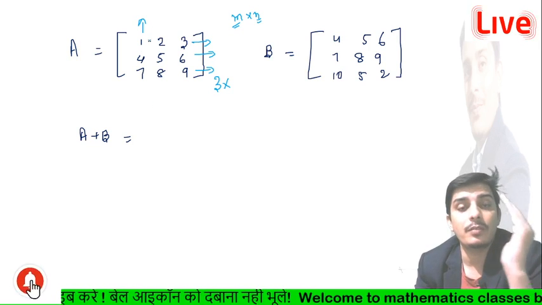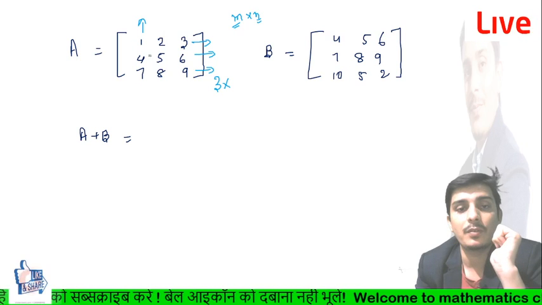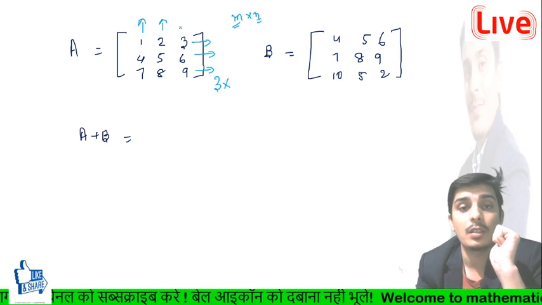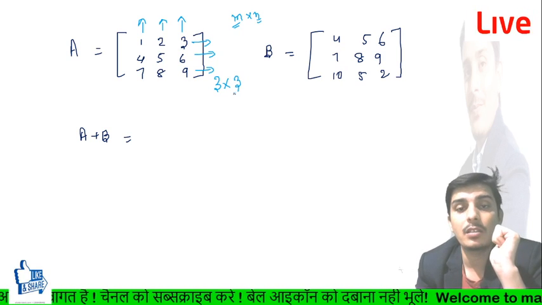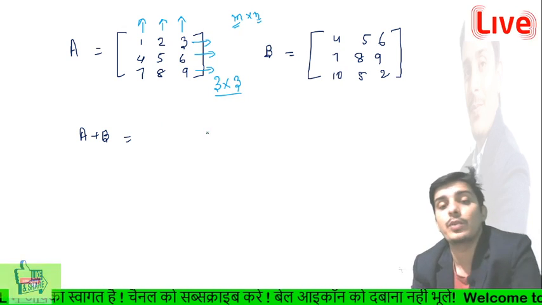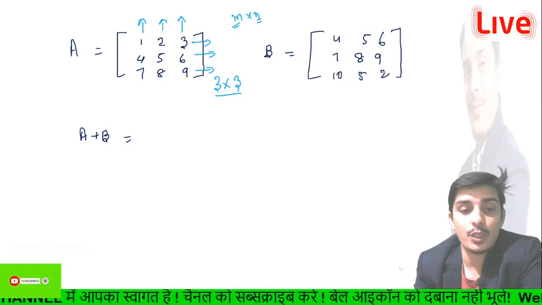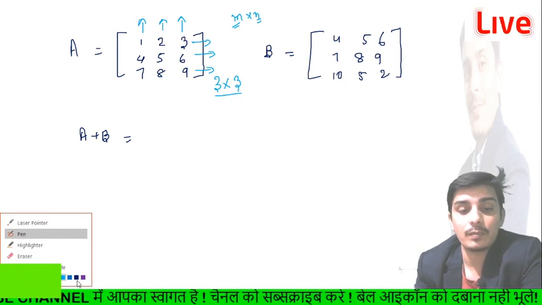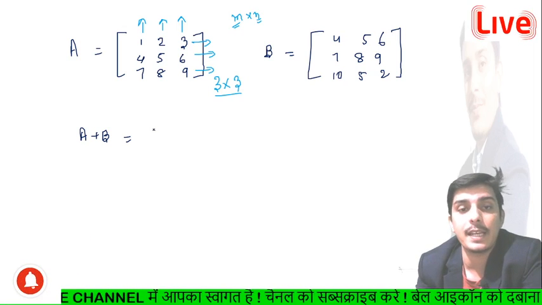The vertical lines we consider as columns, guys. So we can say one vertical line, second vertical line, third vertical line. So we can write here 3 rows and 3 columns, and we can write the order as 3 cross 3, guys, right? Everything okay?